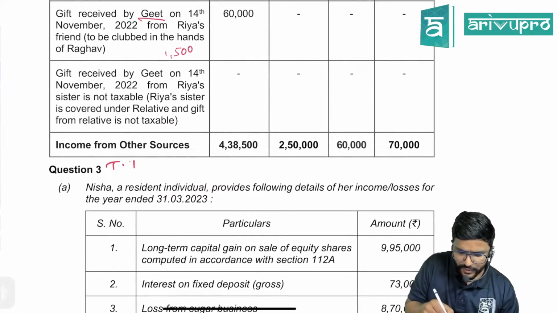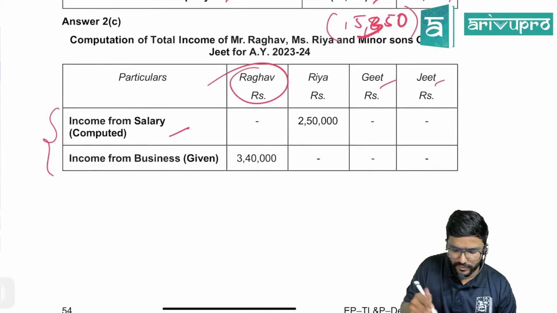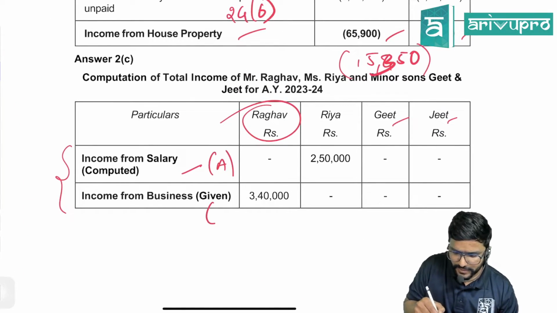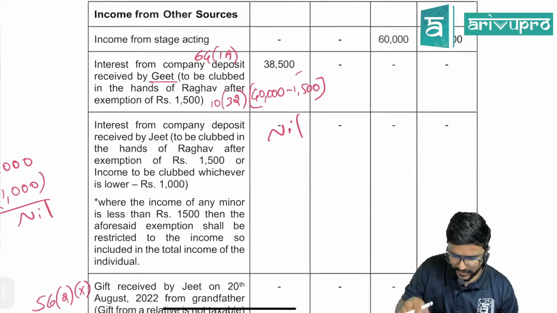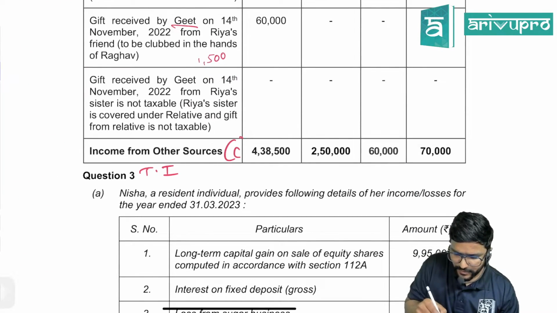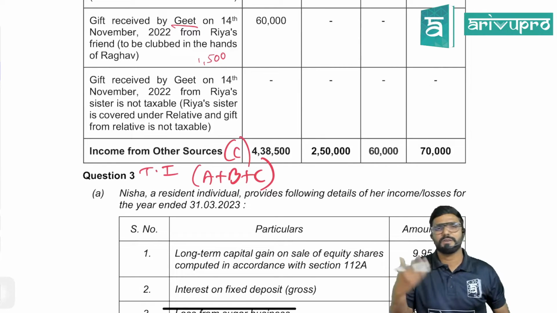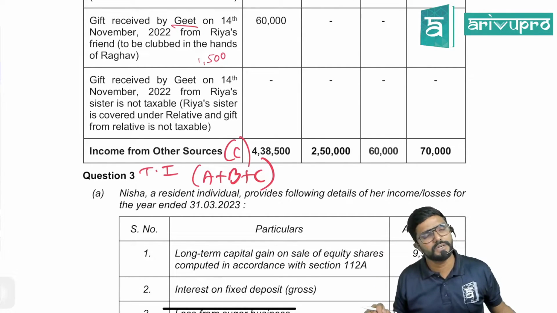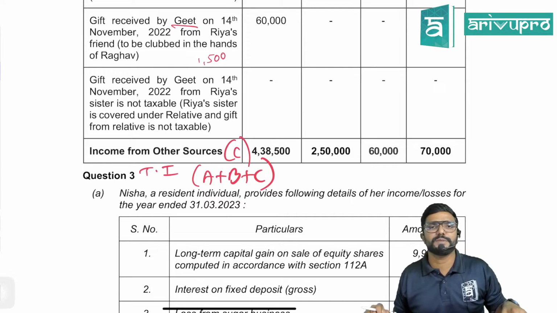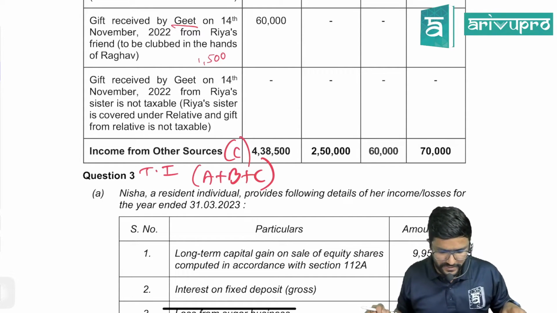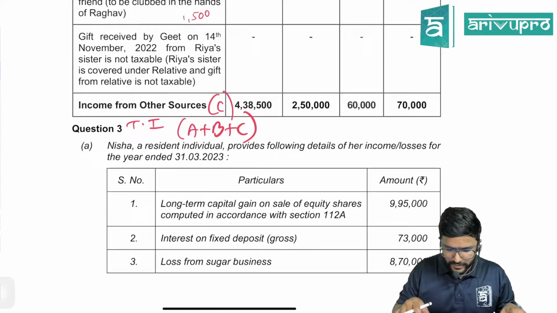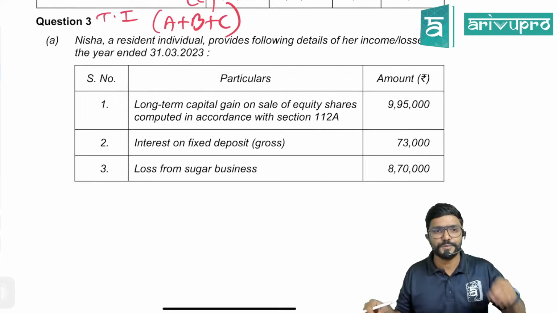You can just give a notation like A plus B, and here is income from other sources, C. You can show A plus B plus C, assuming there are no deductions and all, because the question is silent about any deductions. So assume that the assessee is not eligible to claim any deductions, guys. That's all. Okay, chalo, let us move towards the next question.